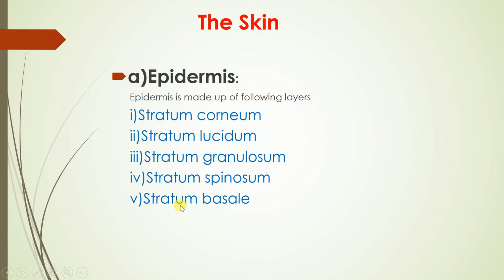The last one is the stratum basale. It is the lowermost layer of epidermis, consists of a single layer of columnar cells, resting on the basement membrane. Some histologists consider stratum spinosum and stratum basale as a single layer, and that will be called the stratum malpighi or stratum germinativum, and it is the main region of mitosis.